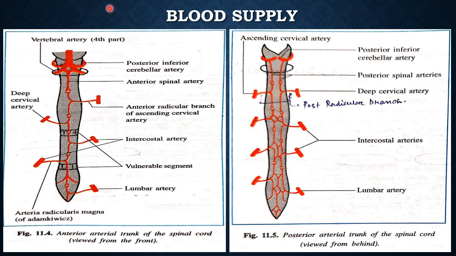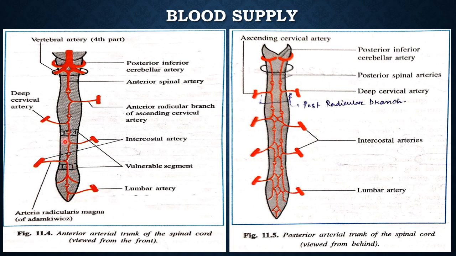The largest of the great radicular arteries is known as the arteria radicularis magna or artery of Adamkiewicz. The arteria magna sends one branch to the anterior arterial trunk and another to the corresponding posterior trunk. It provides nutrition to most of the lower two-thirds of the spinal cord.